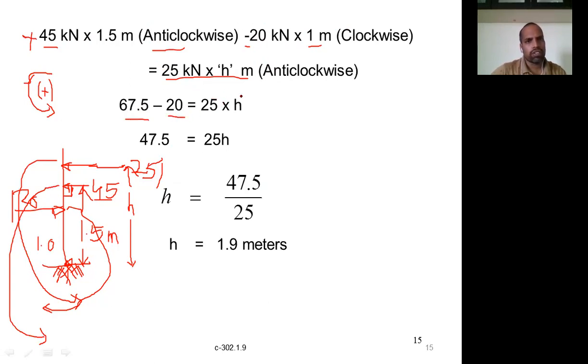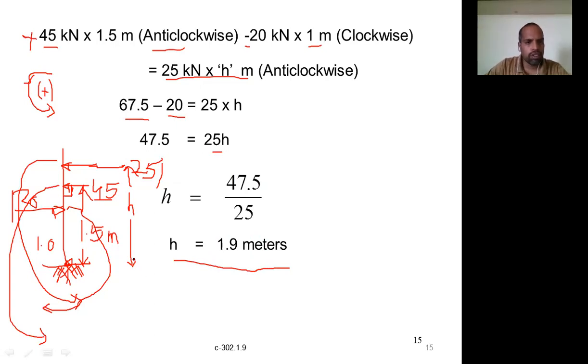That is equal to 25h. The difference is 47.5, equal to 25 into h. From this, h is equal to 47.5 divided by 25, which is 1.9 meters. So h is equal to 1.9 meters.